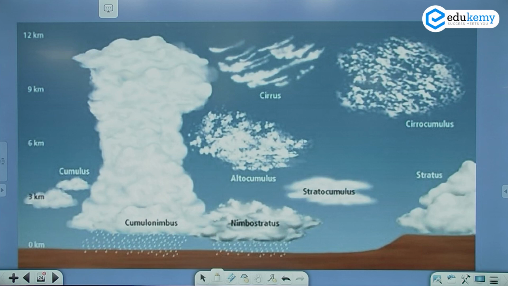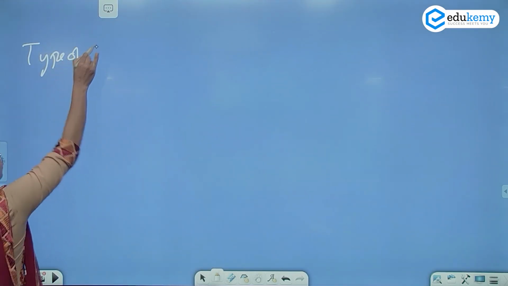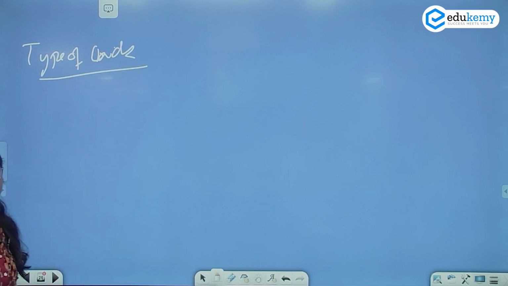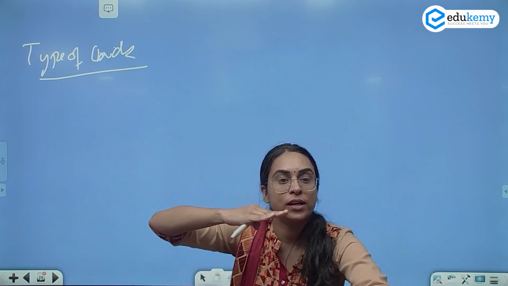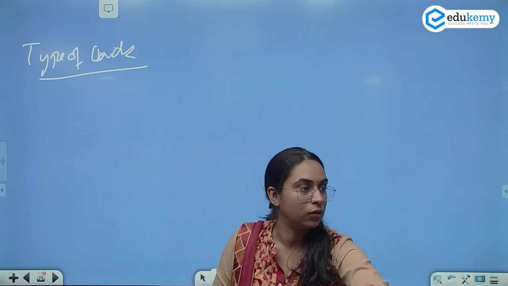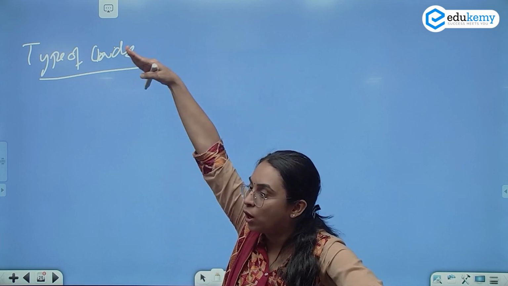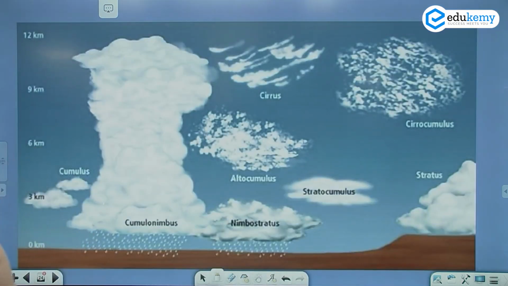Okay. Now, if I look at the types of clouds, there are 10 types of clouds. How do you learn them? You can learn them by 2-3 methods. One is to know the height of the cloud. At the very top, at a very high altitude, you have cirrus clouds. So cirrus clouds are found at a very high altitude.